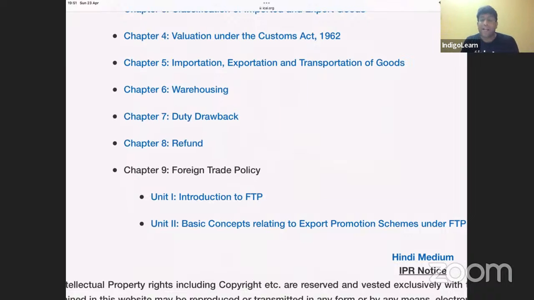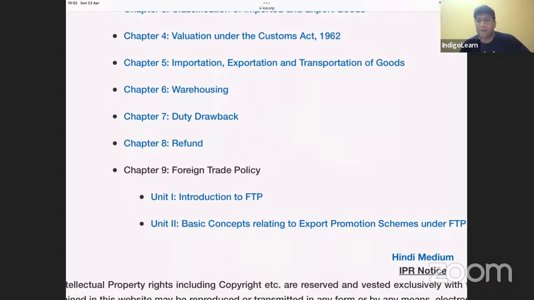But they have specified that the maximum drawback is 1/3 of market price. And the drawback is allowed only when export price is more than import price. And sometimes in the question they will tell that export price must be more than so and so percentage of import price. For example, they will tell import price is 100, minimum value addition should be 40%. That means if import price is 100, export price should be minimum 140. Then only duty drawback is allowed. You're getting my point, my dear friends?